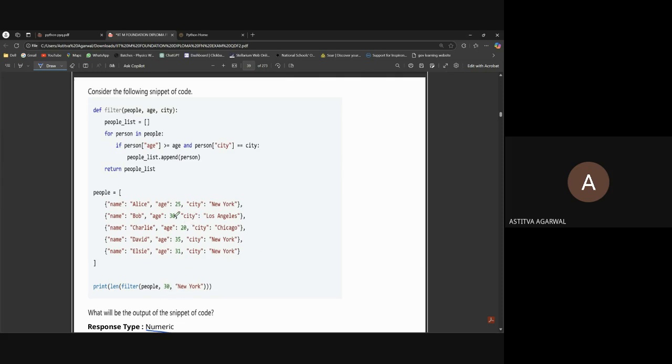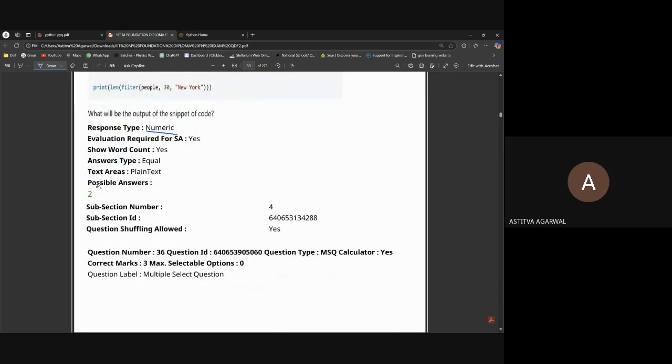See, age 30 and city New York. Is it three or two? Let me check. New York should be the same. So this and this can work. But 25 is smaller than 30, so it is wrong. And here 35 is greater than 30, so it is correct, and this is also correct. So the answer is 2.